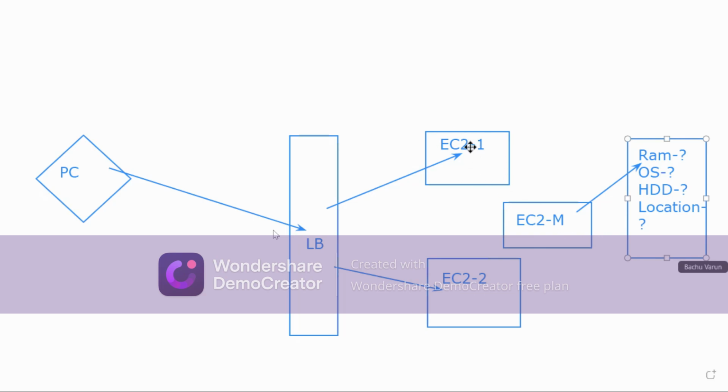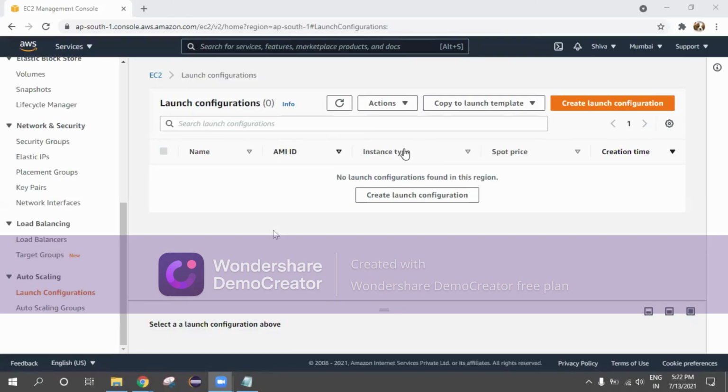If you're configuring an EC2 machine and you want another EC2 machine to manage the load, then the other EC2 machine should maintain similar hardware. That particular hardware maintenance is nothing but launch configuration. Let us see it now in launch configuration. There is no configuration available here.